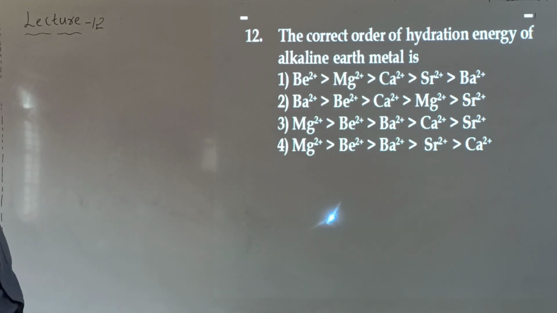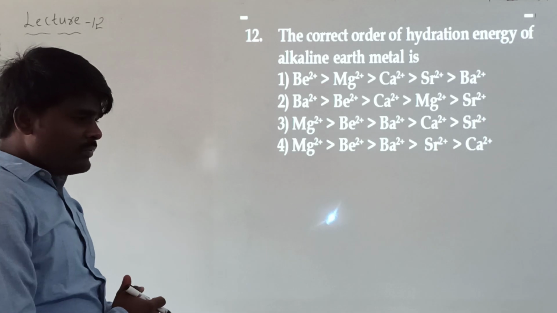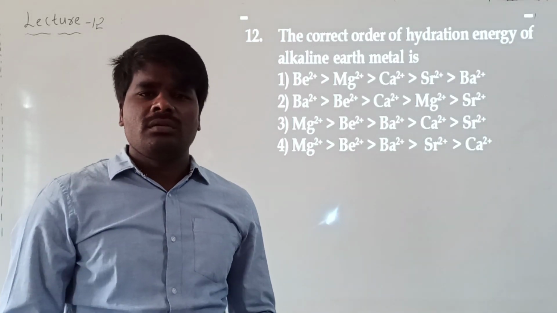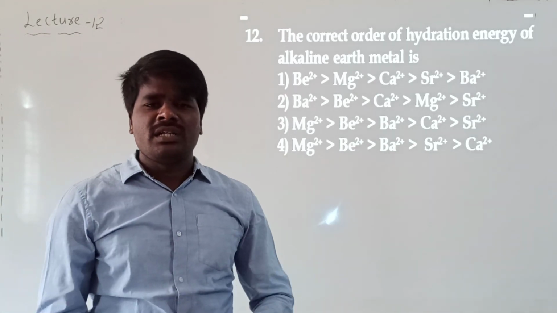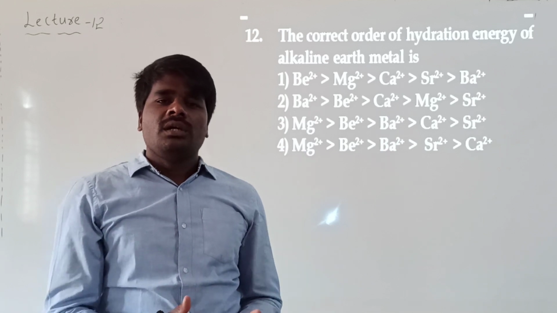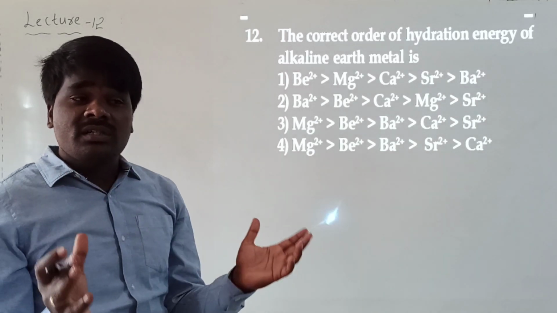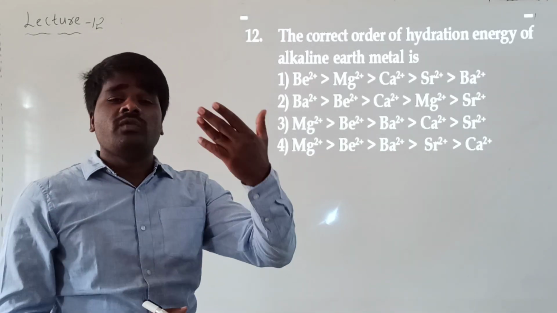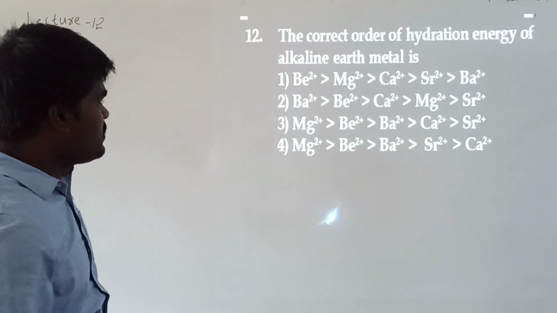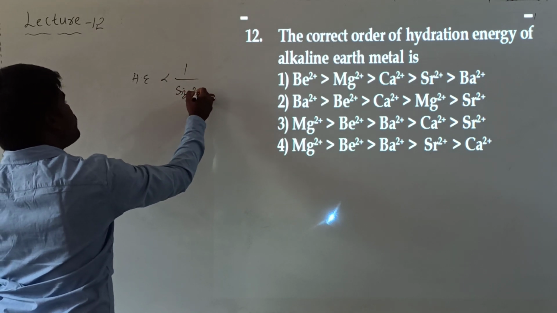Now, the correct order of hydration energy of alkaline earth metals. What is meant by hydration energy? It is the energy released when a particular ionic compound is dissolved in water. What happens? Both ions, cation as well as anion, will be surrounded by water molecules, and that process is called hydration, and the energy released during that process is called hydration energy. The smaller the ion, the larger the extent of hydration, and the more energy is released. So hydration energy is inversely proportional to the size of the ion.